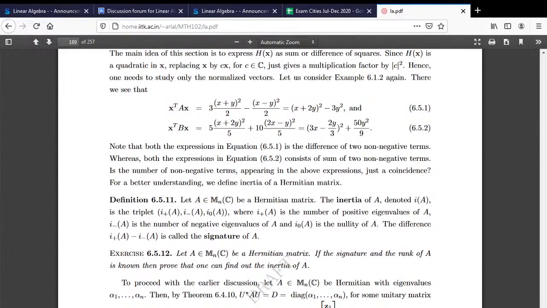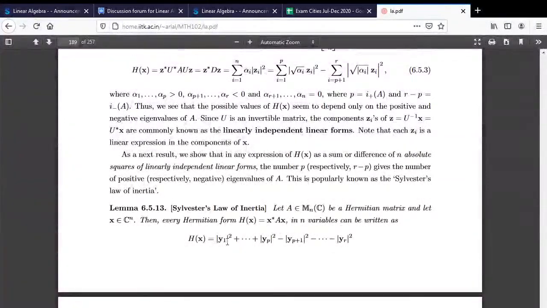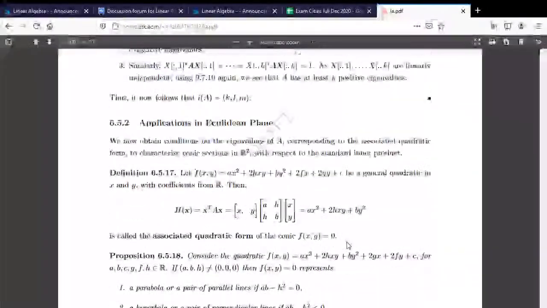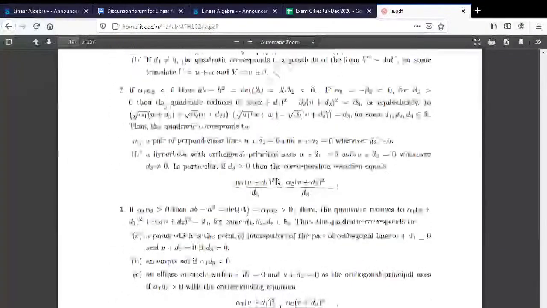Under linearly independent linear forms. Fine. So this is the theorem that I was talking about, that number of positives and number of negatives will remain the same. It just depends on number of eigenvalues which are positive, number of eigenvalues which are negative. Fine. And then as an application of these things, I have given you the general conic, about the second degree, and I have also done the third degree.